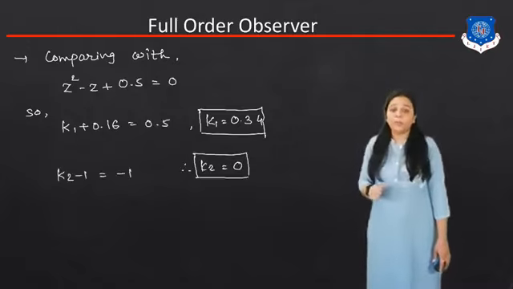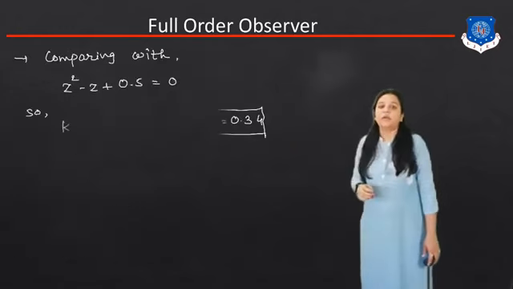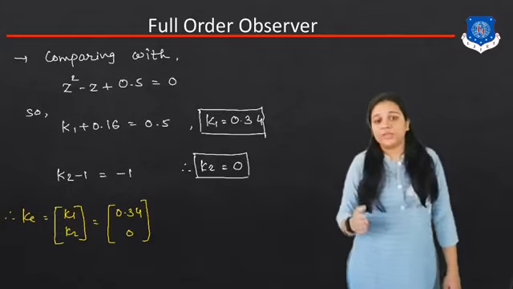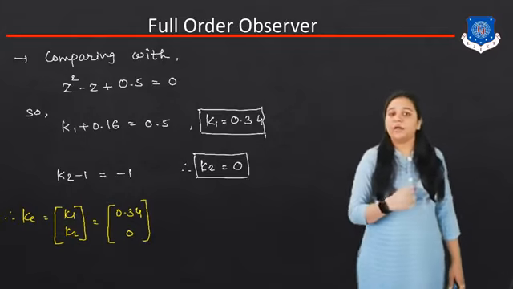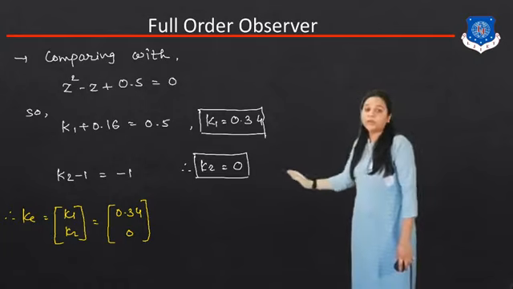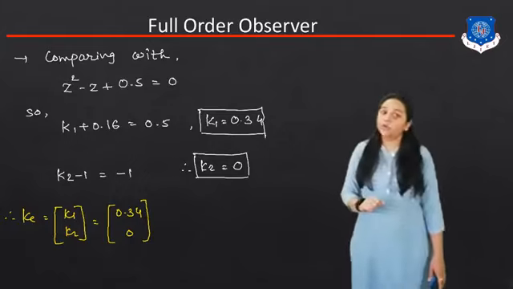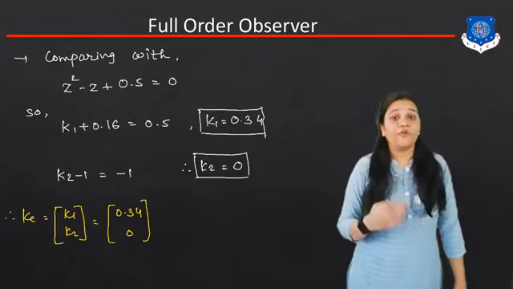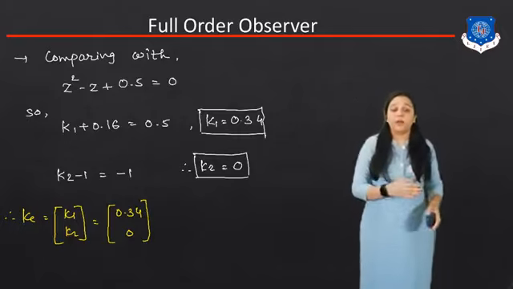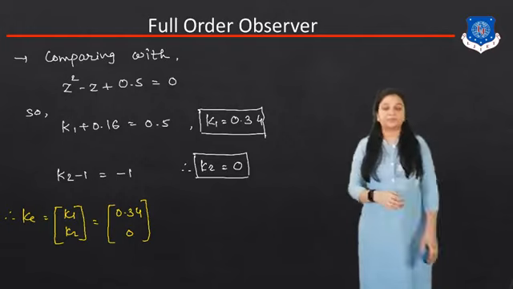Again we compare here K2 minus 1 is equal to minus 1. So we can get K2 is equal to minus 1 plus 1, which becomes 0. So we can get Ke equal to K1, K2, where K1 is equal to 0.34 and K2 is equal to 0. So using the full order observer, we can easily find the unmeasured variable and the gain K for this particular system.